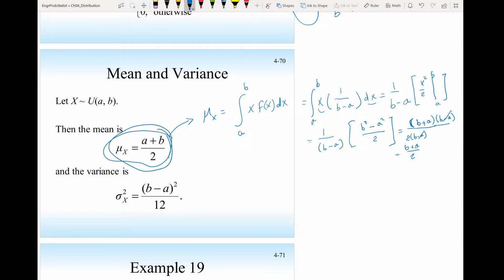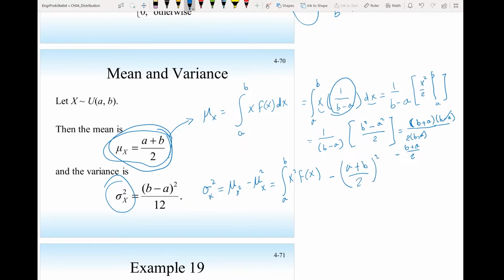And that's the mean. The same thing, we can carry out the integral for the variance, which will be the mean of x squared minus mu x squared. So that will be the integral from a to b of x squared f of x, which is this one, minus a plus b over 2 squared. And if you carry out this integral, that will be the variance.